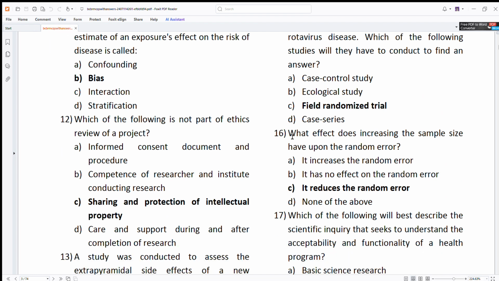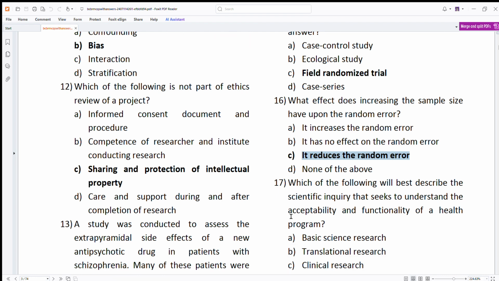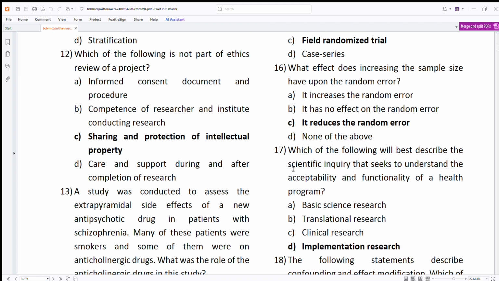Then, what effect does increasing the sample size have upon the random error? It increases the random error. It has no effect. Obviously, it will reduce. You increase the sample size, it will obviously reduce the random error. That is the problem. Like I also did a research study, a clinical trial, but the problem in such clinical trials is you can reduce error, but then you have to increase the sample size. That means you have to do a lot of hard work also. And during MD, such work is a bit difficult because you have to study also. So to reduce random error, you can increase the sample size. This also I'll be talking about shortly, in more detail.